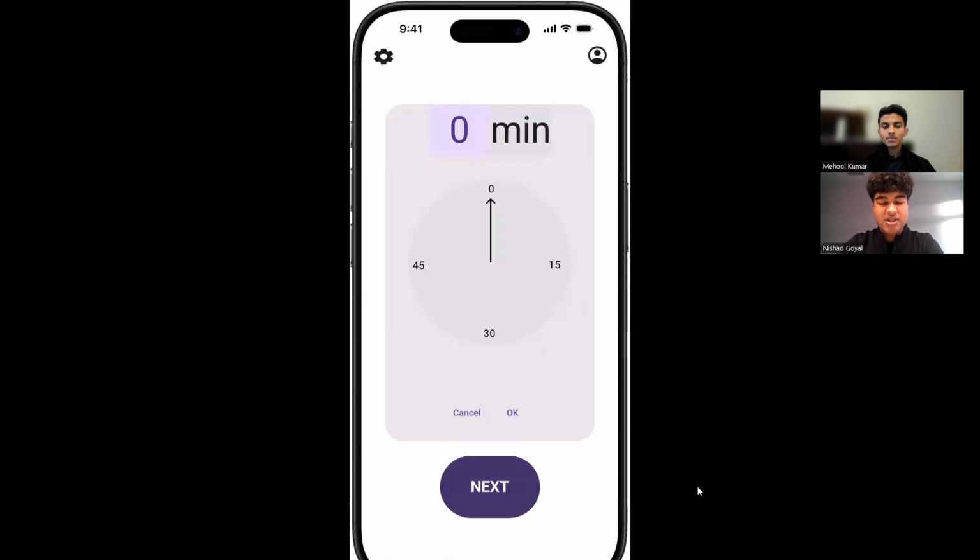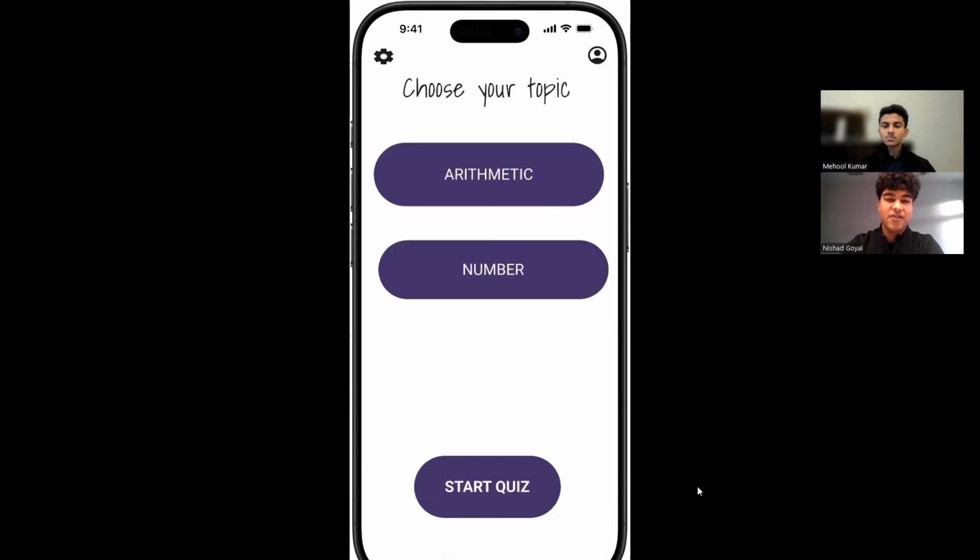Then the user can select the time and duration for the quiz. If the user selects 5 minutes, the MCQs are going to keep on coming for 5 minutes, then it's going to end. And after this, my friend Mehul is going to continue the prototype presentation.